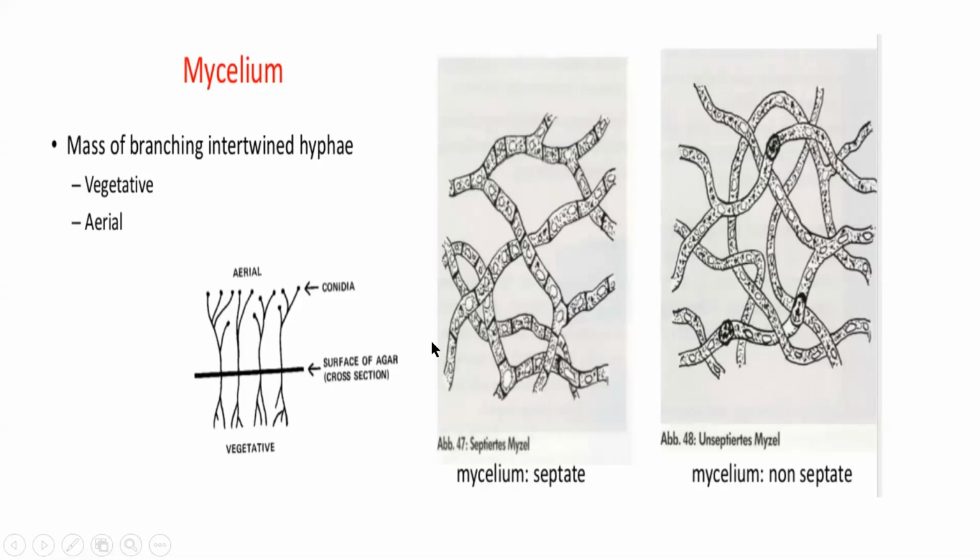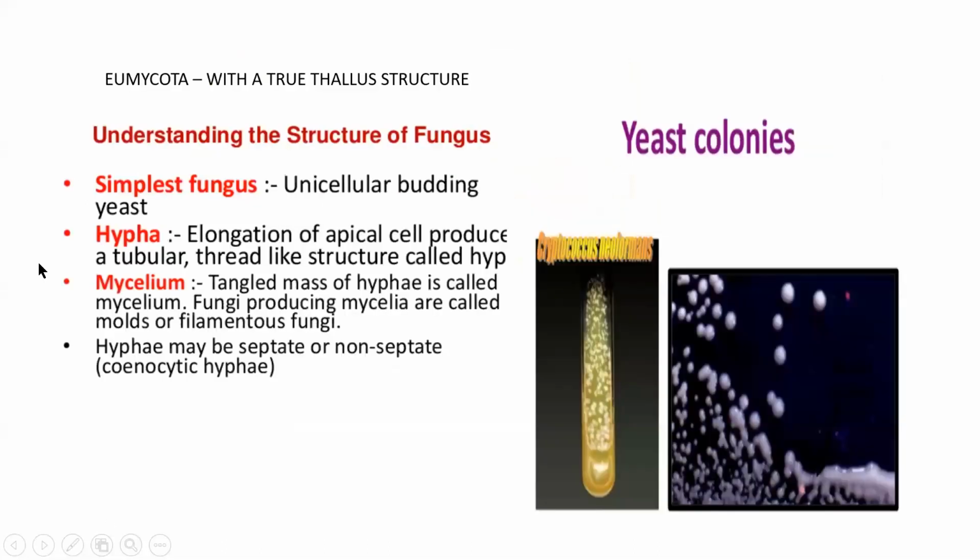You can see mycelium is septate, or aseptate, non-septate mycelium. Okay. So this is the simplest fungus, the unicellular budding yeast. Okay, this is how they look when you see it on the growth medium. They are unicellular structures.